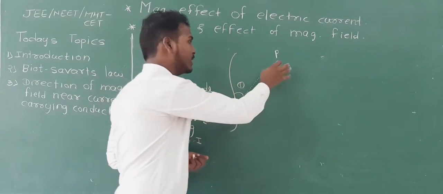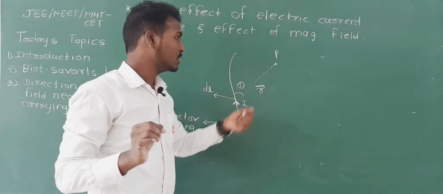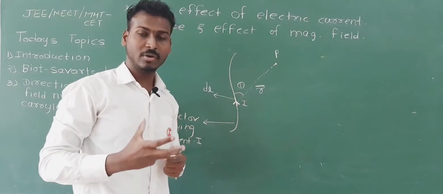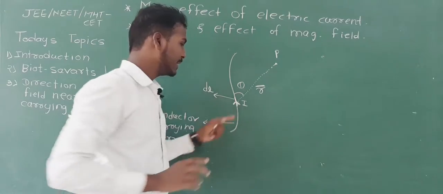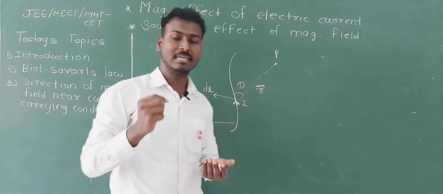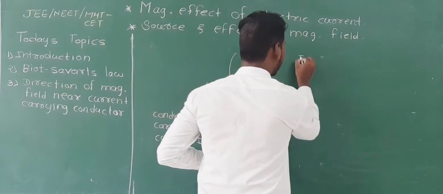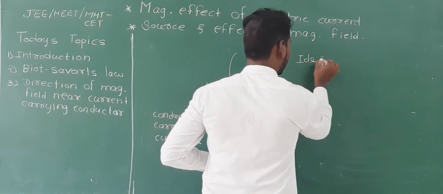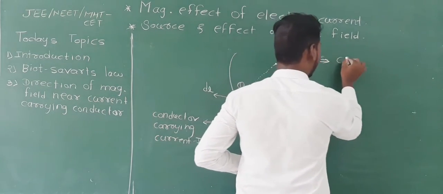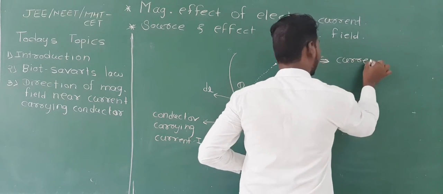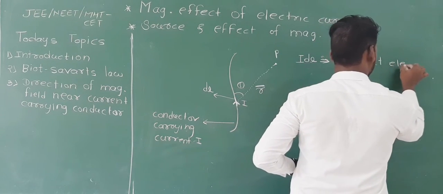Here we took one point P at which we have to find the magnitude of magnetic field. Small element dl, I is the current flowing through that conductor. So I dl is nothing but the current element. It is a vector quantity.